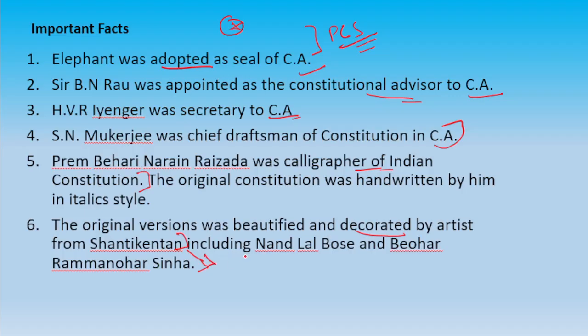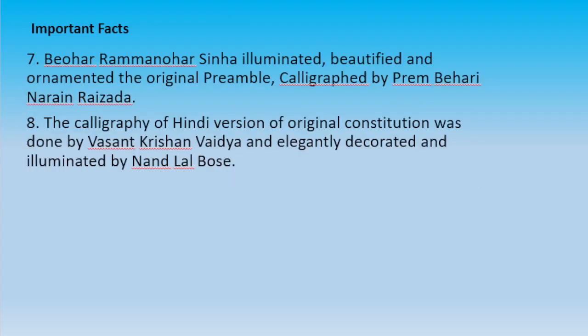Okay. So from Shantiniketan, who were the persons who beautified it? They were Nandlal Bose and Beohar Ram Manohar Sinha. These were the persons who beautified and decorated the original constitution. And Beohar Ram Manohar Sinha also illuminated and beautified the preamble.